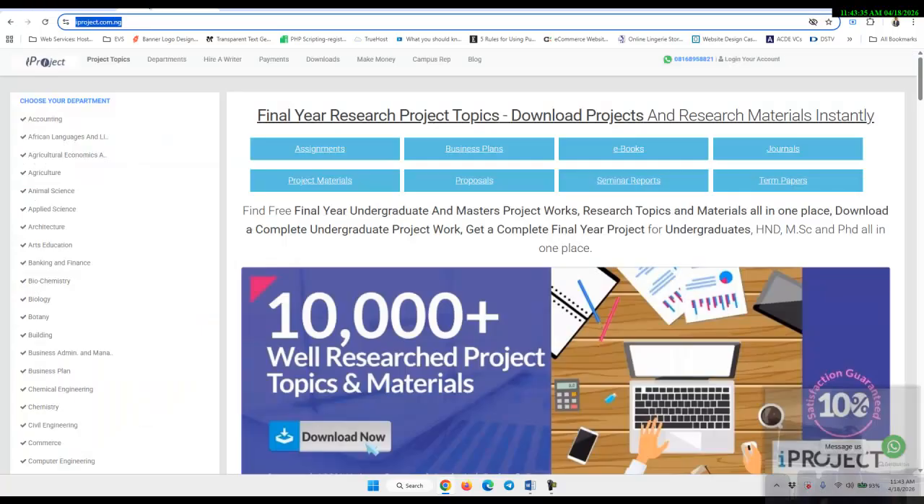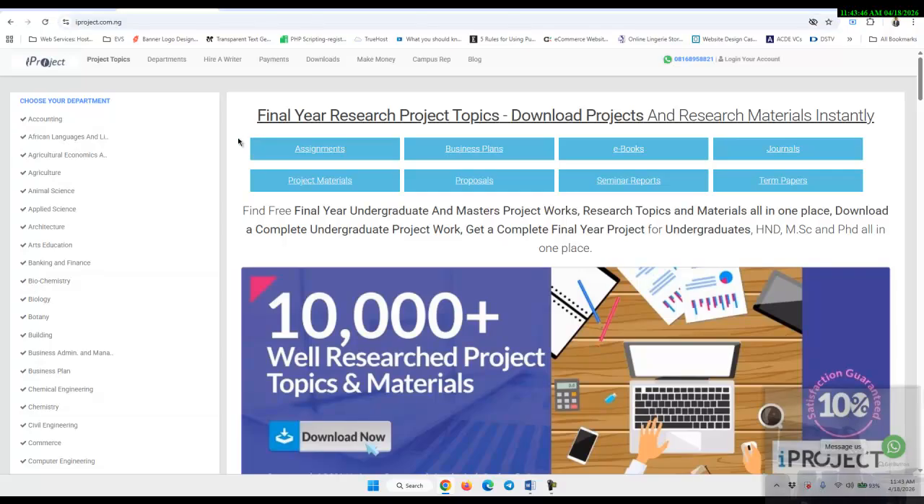The second platform is the one you're seeing on the screen, iproject.com.ng. When you get in here, most likely they have different categories for different fields and departments. We looked at accounting the other time, so let's look at commerce this time around. It will give us topics related to commerce as available on this website.